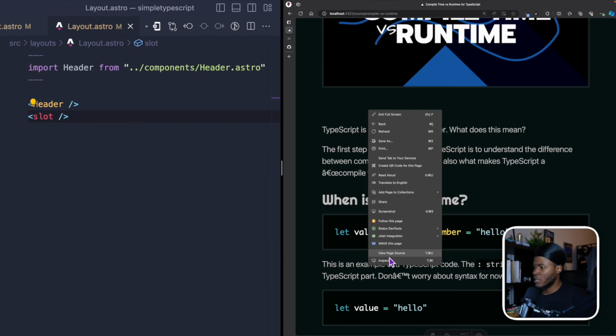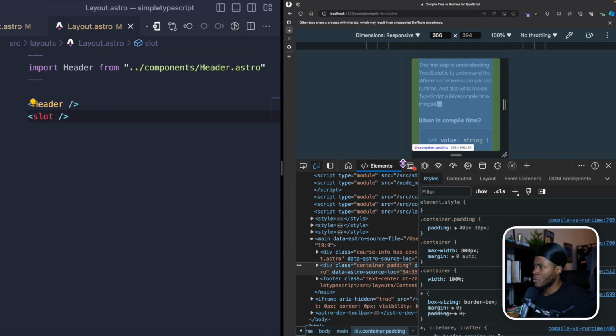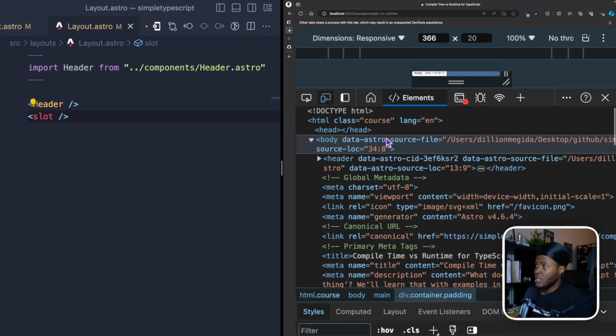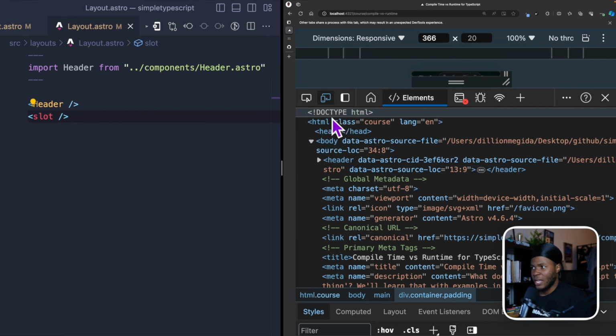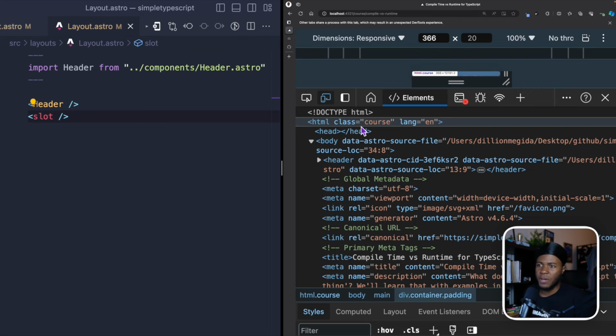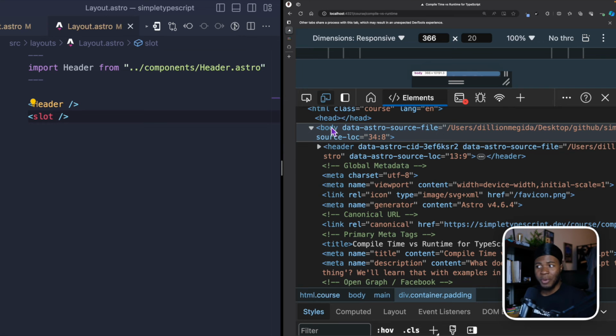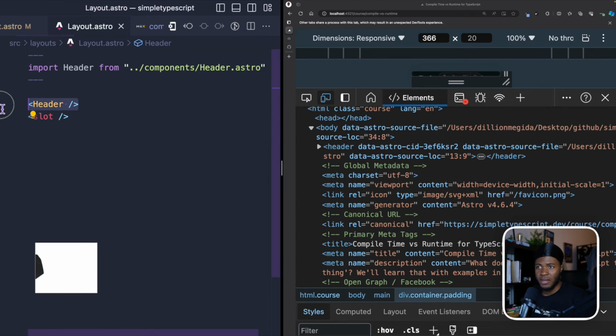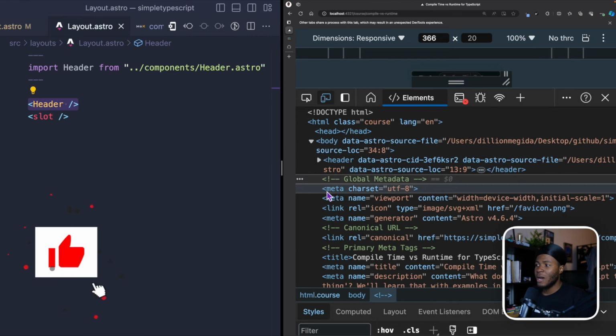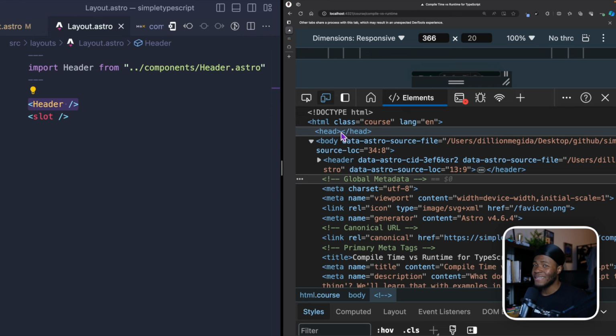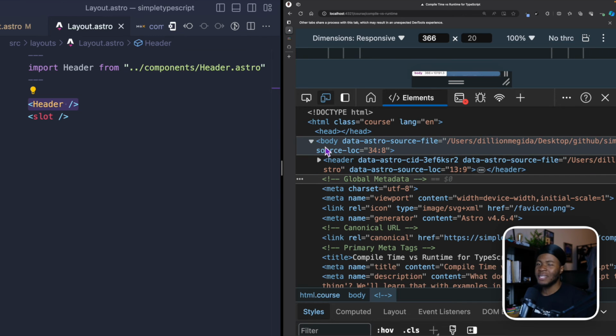We can even inspect this to see. So if we go to this elements tab, what you see is that the DOM still has this doctype HTML. Okay, put in the right place, but then you see we have an empty head tag here. And then we have the body tag, and in this body tag, we have the header. Remember, header here. After this header, we now have these meta and link tags, which are actually supposed to be in the head tag and not in the body tag.